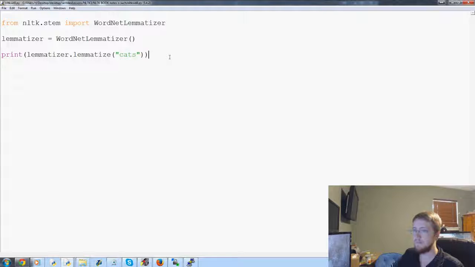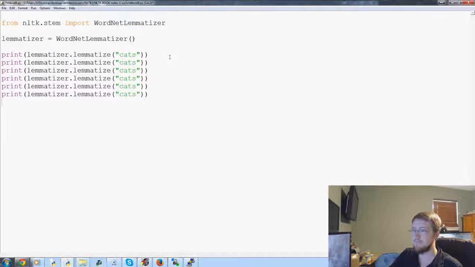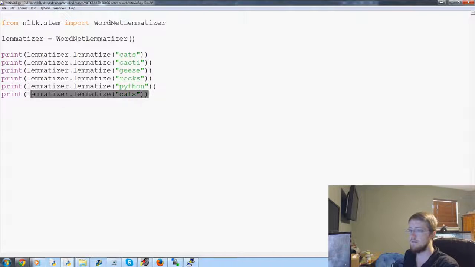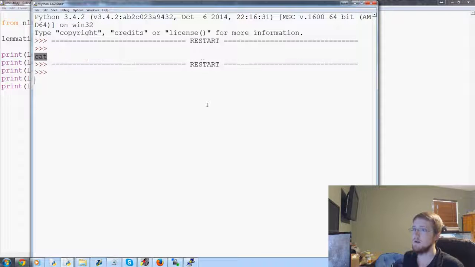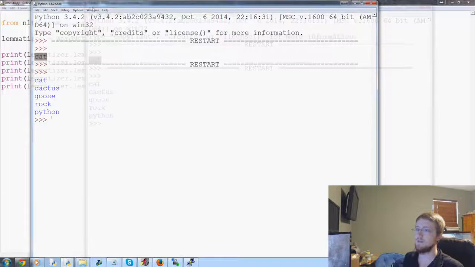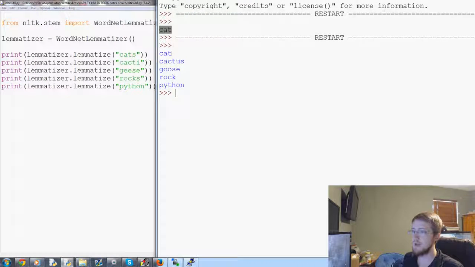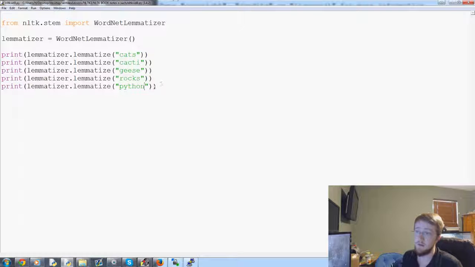Now let's do a few more. Cats, we'll do cacti, geese, rocks, python. Let's try this again. Okay, so cats becomes cat, cacti becomes cactus, geese becomes goose, rocks become rock, and then just a singular python becomes python. Okay. So that's cool.